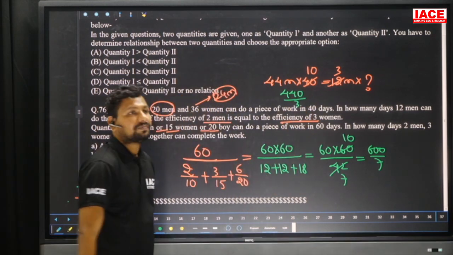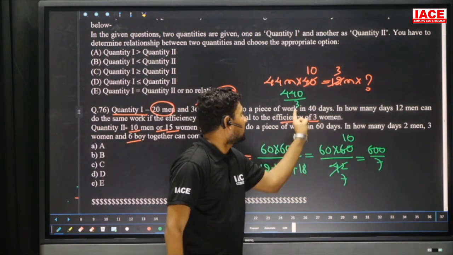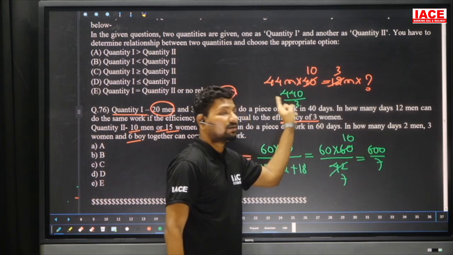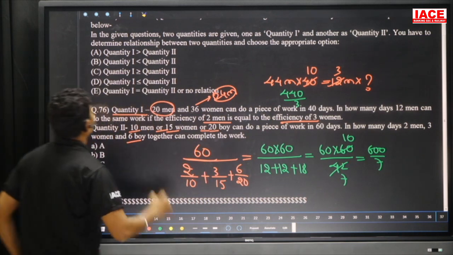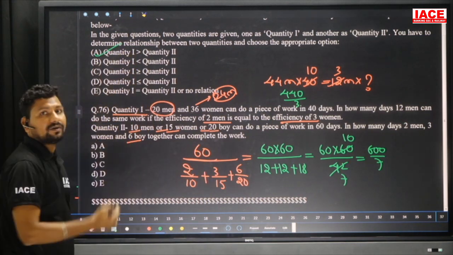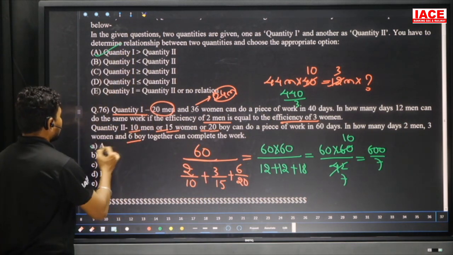Which is bigger? Okay, so 3 will be multiplied here. 3 sixes are 18, 7 fours are 28. 2800 is bigger than approximately 1800. That means quantity 1 is bigger, quantity 1 is greater than quantity 2. Option A, the first one.